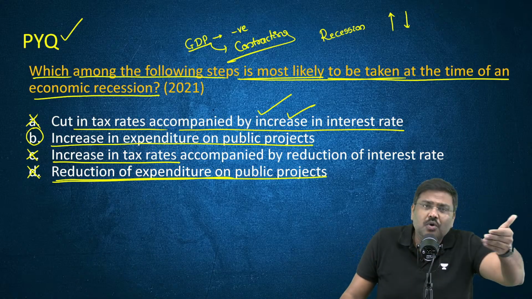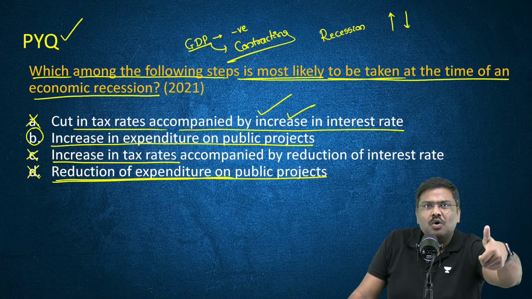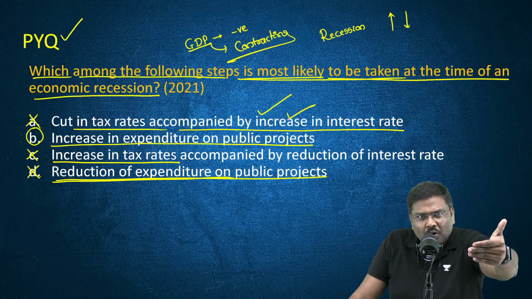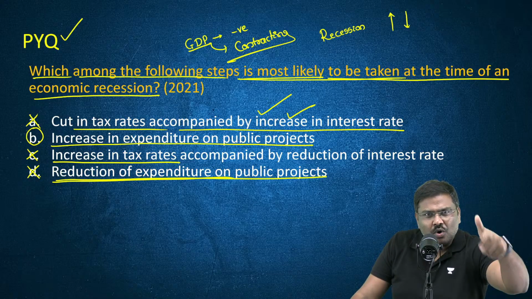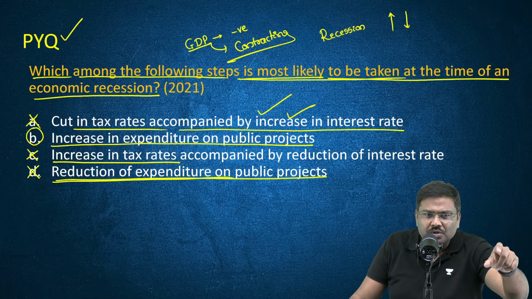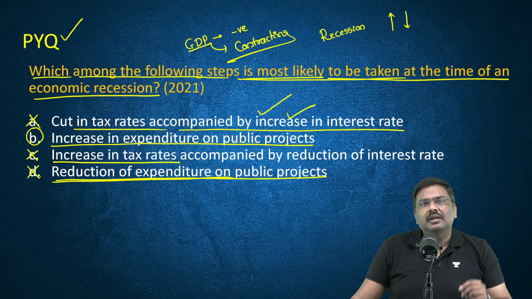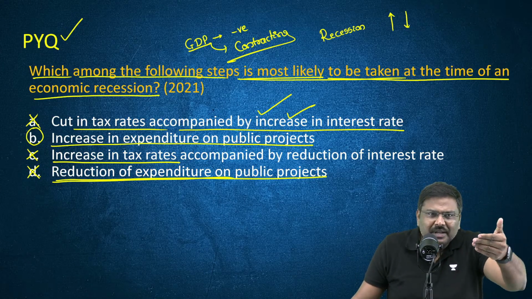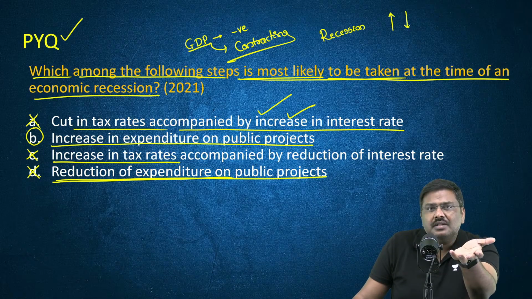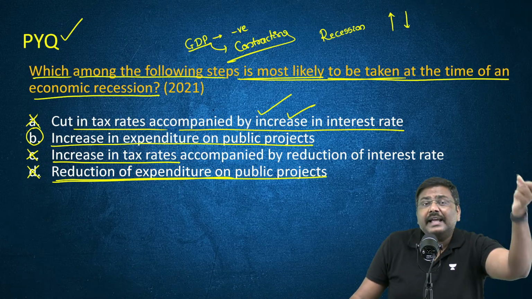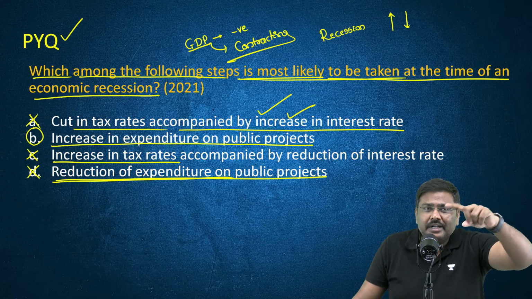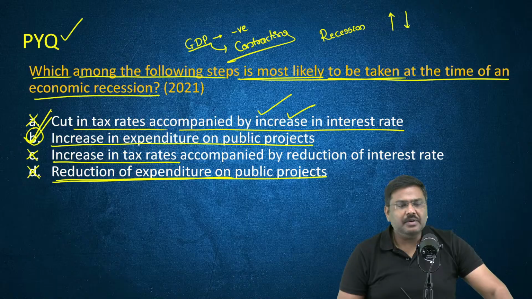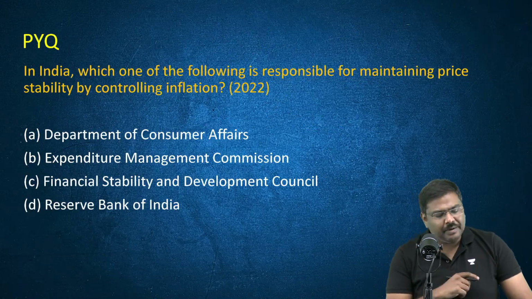Government should invest more. Government should spend more rather than reducing expenditure. Why? If the government will spend more, let's say start constructing more roads, start constructing ports, airports, etc., that will lead to employment generation. If employment generation happens, people will have salaries or wages. They will purchase goods and services. That will lead to production. That will lead to recovery in the economy. Right? So, right option is option B. Everybody is okay? Right option is option B.